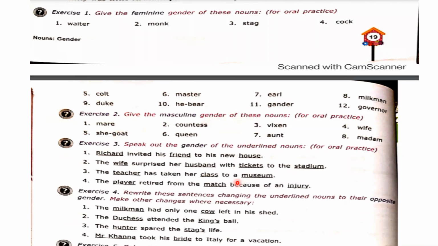Come on, the second sentence: the Duchess attended the King's Ball. So please tell me how to write this sentence. The opposite gender of Duchess is Duke, so firstly you need to say the Duke.